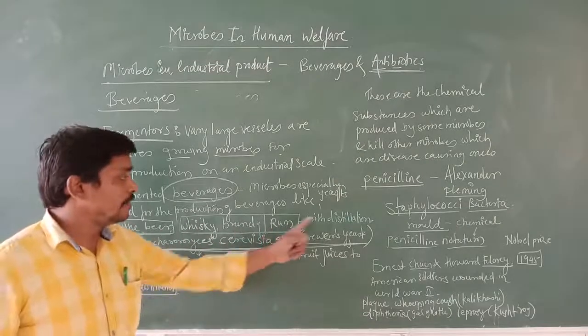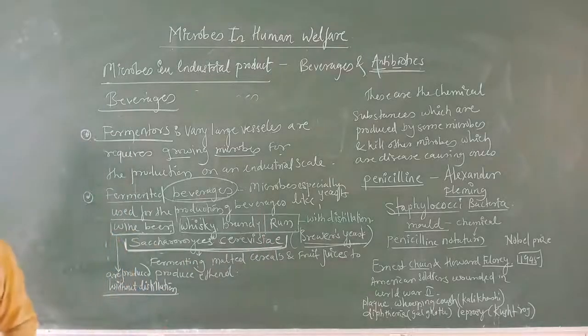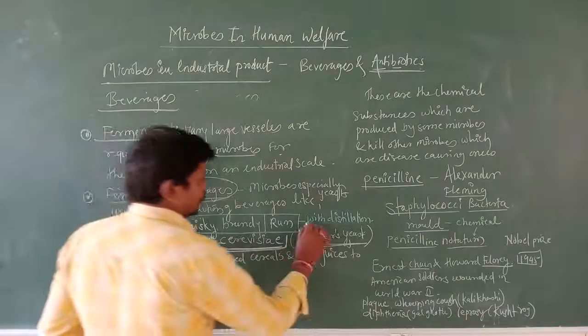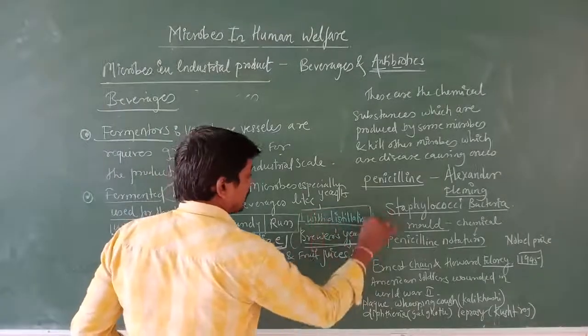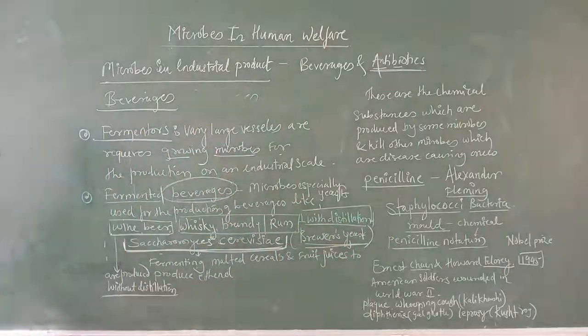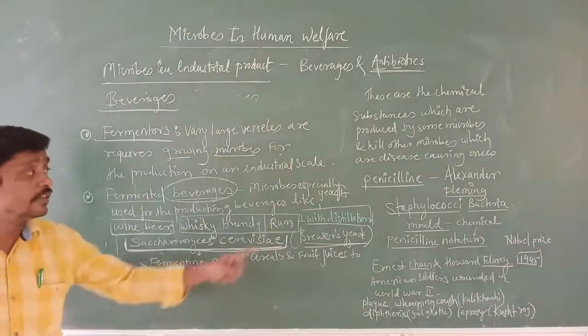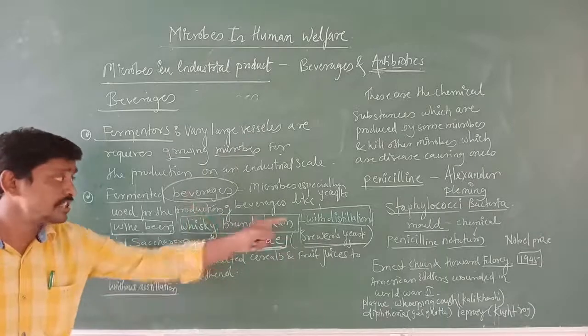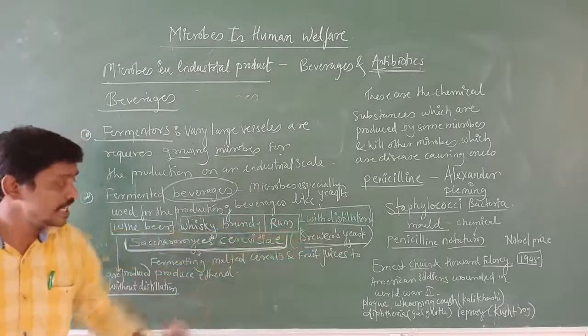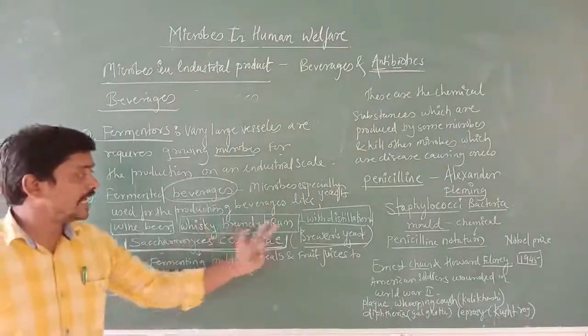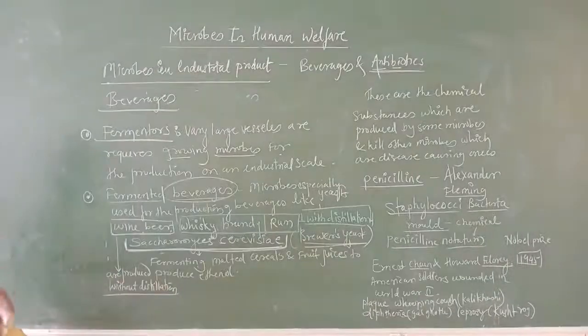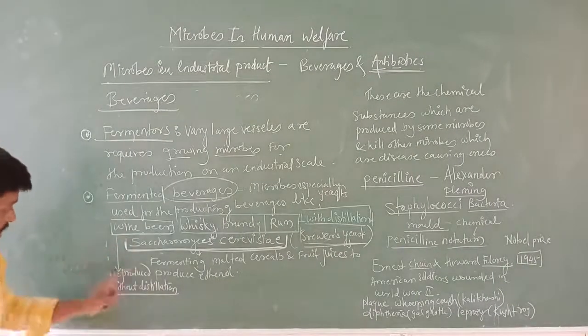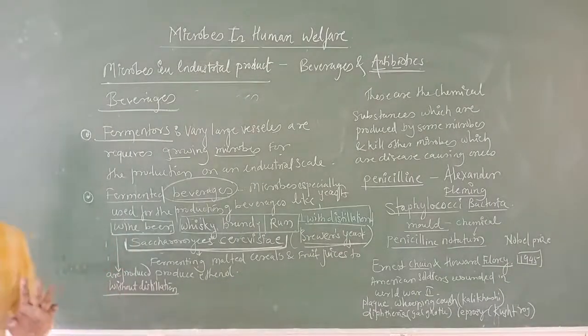Whiskey, brandy and rum are produced with distillation. The question can arise: name the beverages which are prepared with distillation; then we write whiskey, brandy and rum. Name the beverages which are produced without distillation; those are wine and beer.